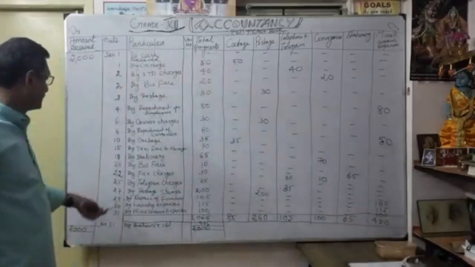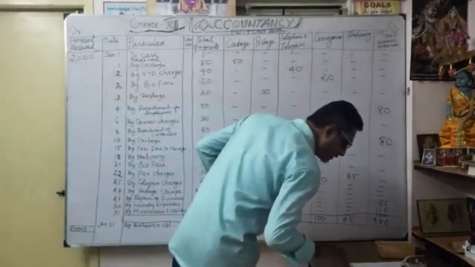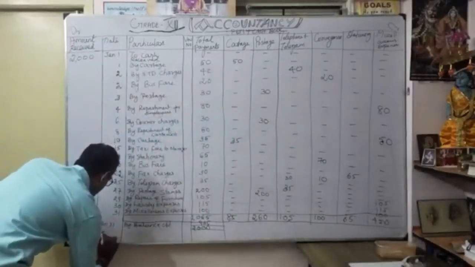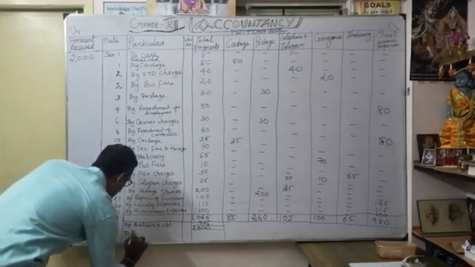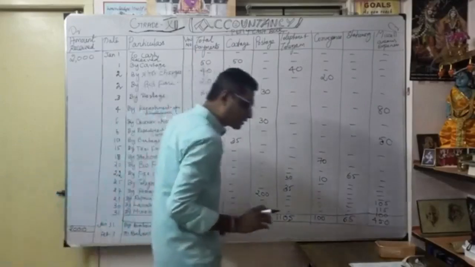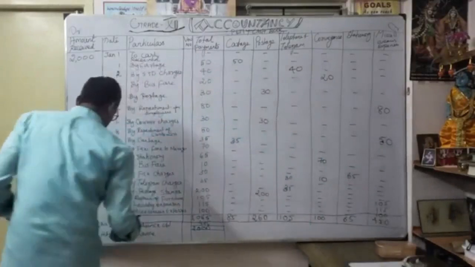See how I am writing. By balance carried on, 935. Then we are going to carry over. Correct. So I am going to carry over. See, February 1. Okay. So to balance. So to balance brought down. How am I going to write? Here. To balance brought down.